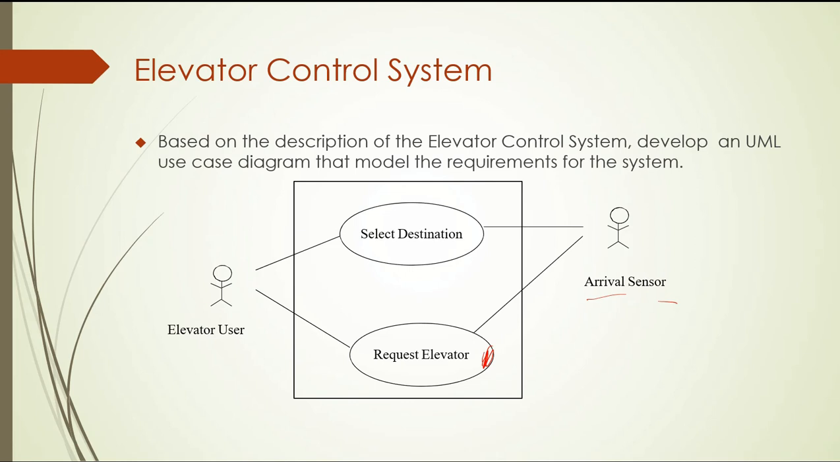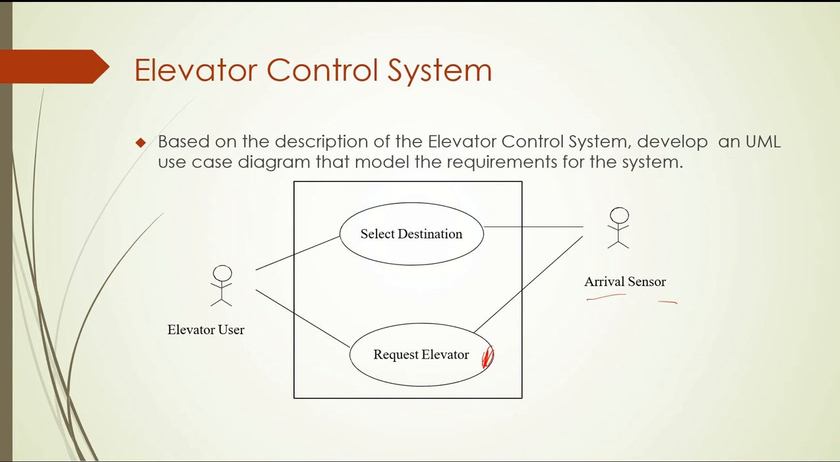Okay, because the system here, for example, will receive the request for elevators from the user, who is the human, and then find where the elevator is now. This is from another side, which is from the sensor. We have another use case, which is select the destination. Who will select the destination? The same thing, the user, when they press the button to select the destination. It is also linked with the arrive sensor. So these are the first two use cases.